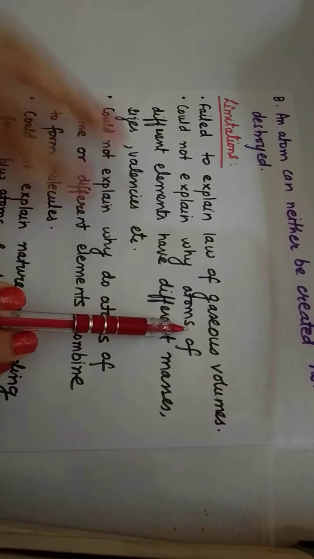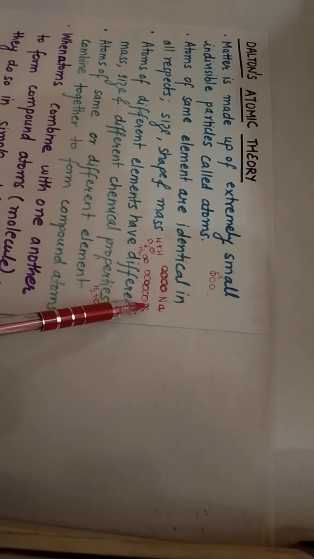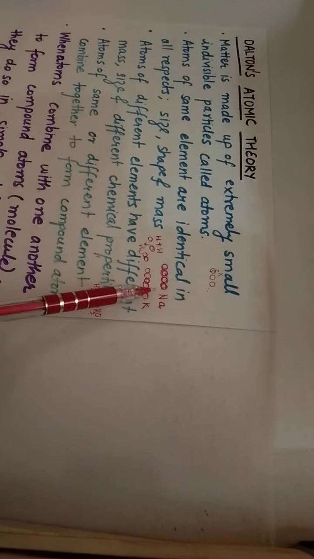Dalton's atomic theory told that the atoms of sodium and potassium are the atoms of different elements. So they are different, they will have different shapes, size and mass. But he was not able to explain why this actually happened. Why is it that they have different mass, shape and sizes.